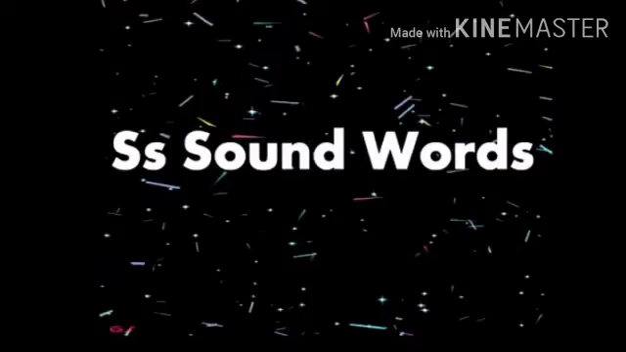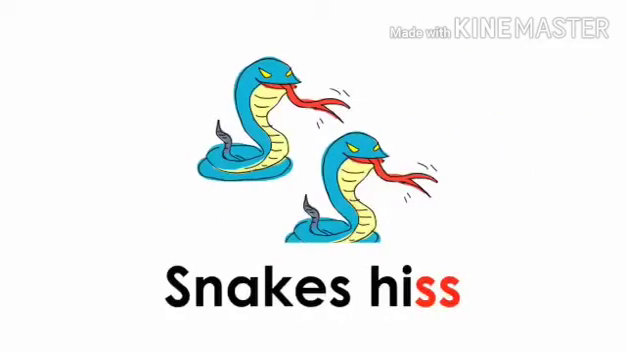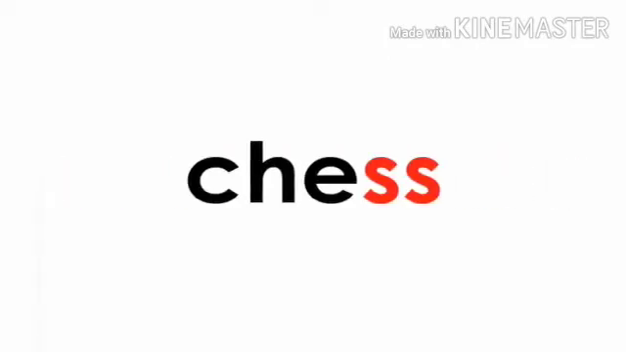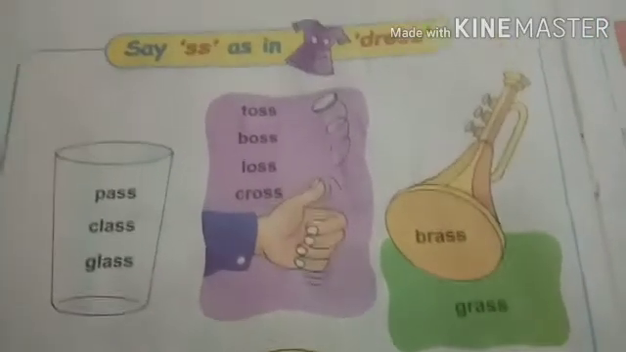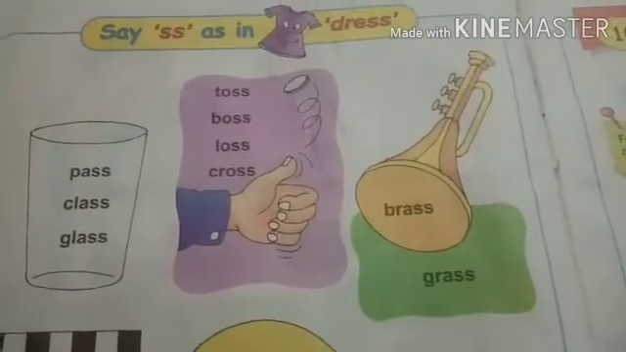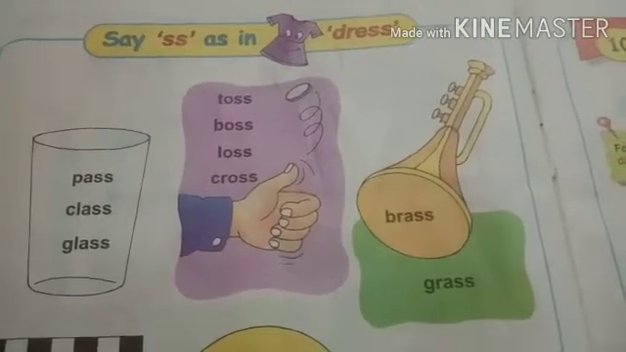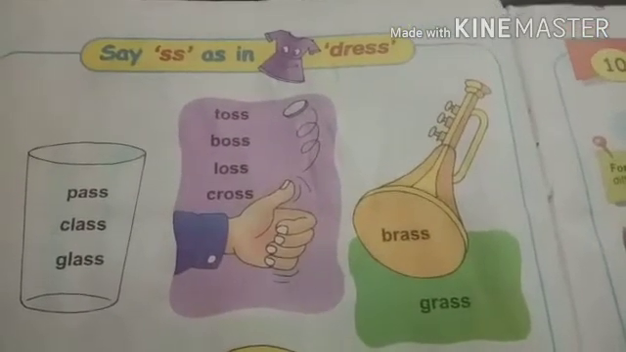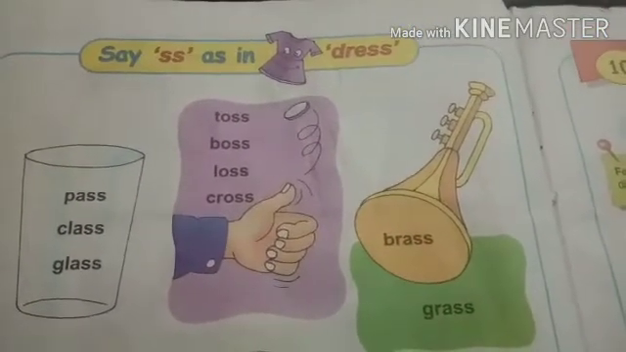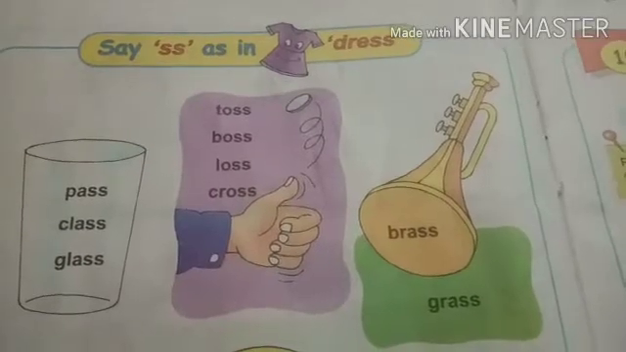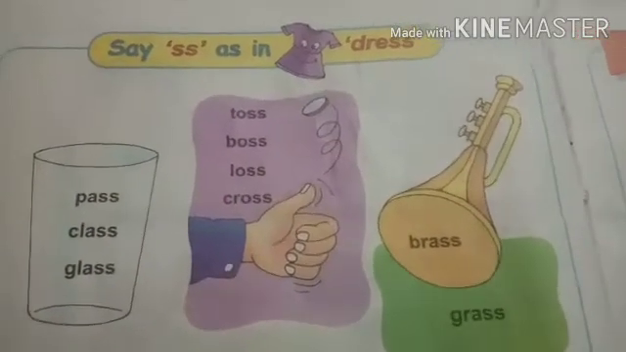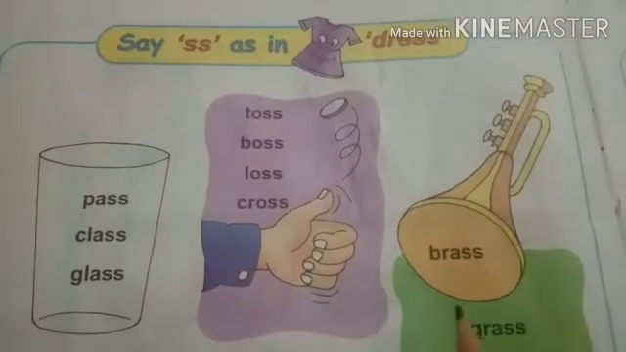The sound is... Snakes hiss, babies fuss, bats and moths, chess and miss. Now we are going to read some words related to the double S sound. The sound that comes from double S is S. Do you know how a snake makes his sound, children? So let's read these words. Say yes, yes as in dress.